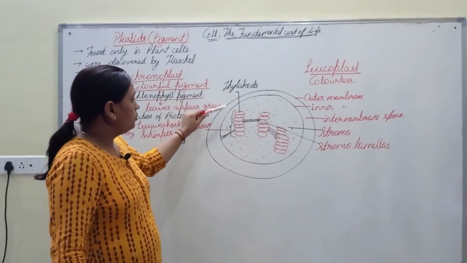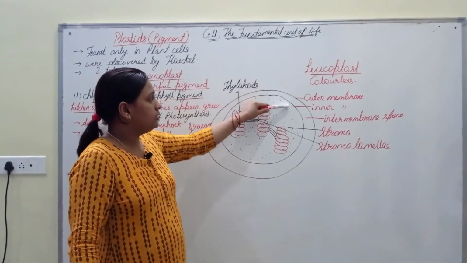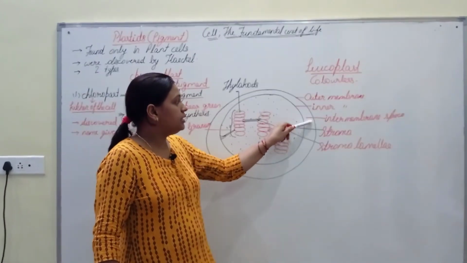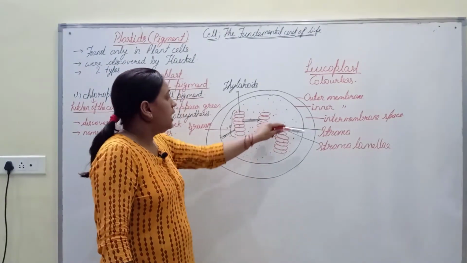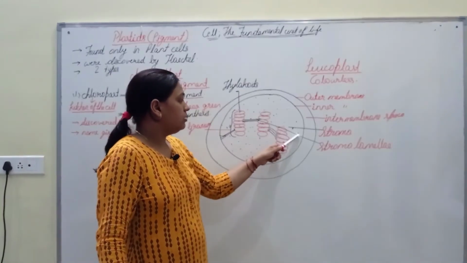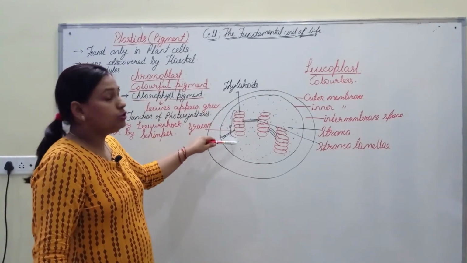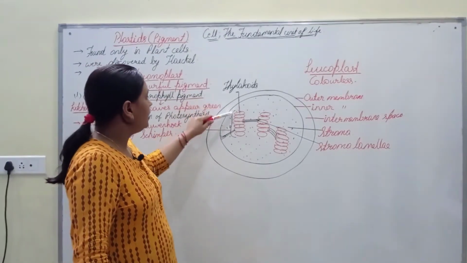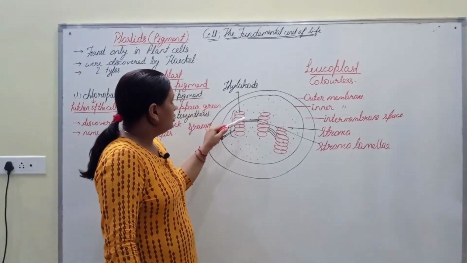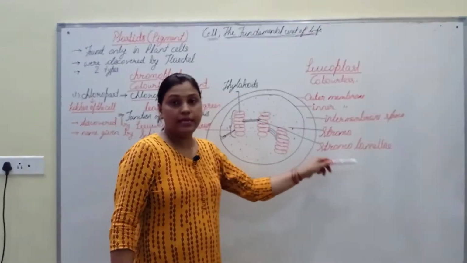So this is a chloroplast, a double membrane structure. This is the outer membrane and this is the inner membrane, and the area between them is the intermembrane space. The liquid part of the chloroplast is called stroma. Inside this stroma, thylakoids are arranged in which chlorophyll pigments are found, and these thylakoids are enclosed in another structure called granum. These thylakoids are attached with one another through stroma lamellae.